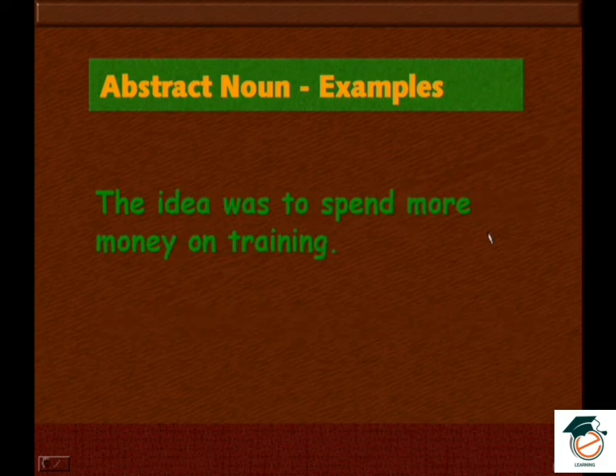The idea was to spend more money on training. In this sentence, which one is the abstract noun? Idea. What is there in the mind was to spend more money on training.